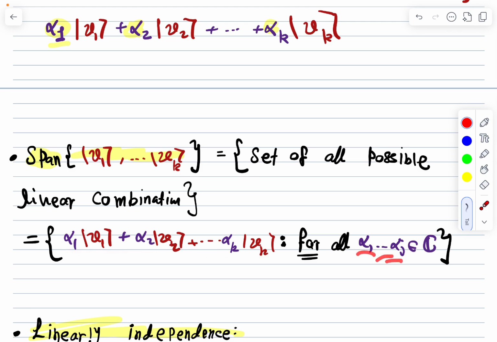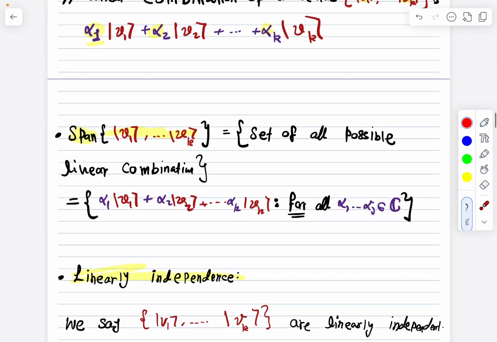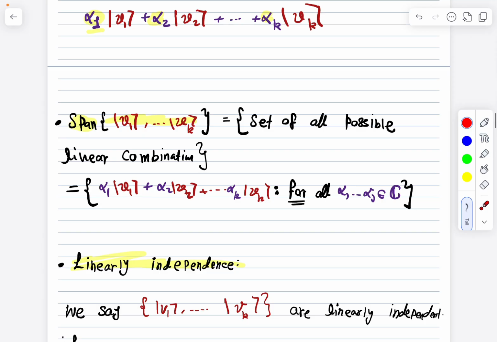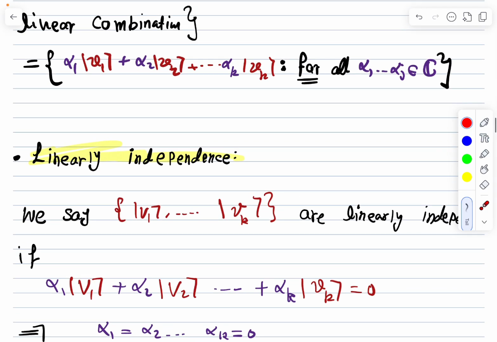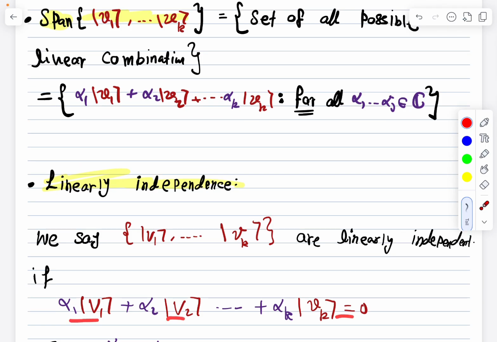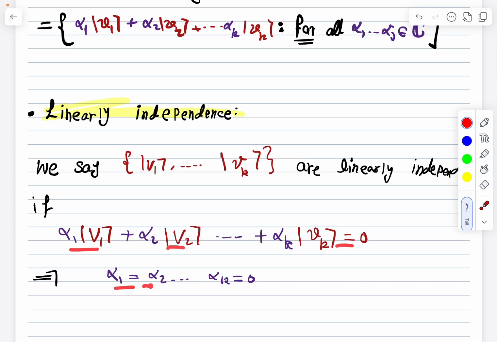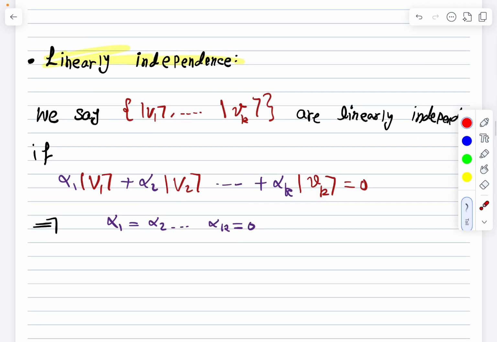Now we define the notion of linear independence. What do we mean when we say a set of vectors is linearly independent? Basically, if we equate the linear combination to be 0, so we have this linear combination equal to 0, this is only possible if each scalar is 0, up to k. Maybe this is not clear to you, and I will explain the notion behind it.